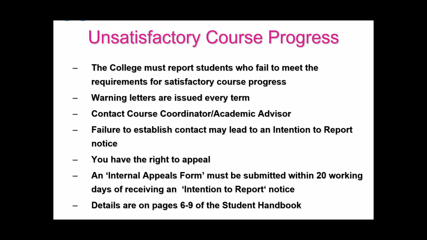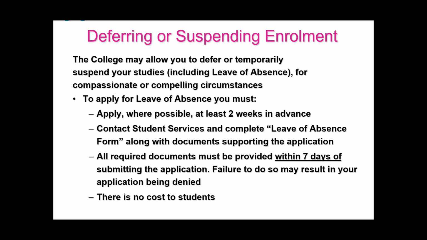Failure to establish contact may lead to an intention to report notice. You have the right to appeal. An internal appeals form must be submitted within 20 working days of receiving an intention to report notice. For more details, you can refer to the student handbook. And if you do have any more questions, you can always see Student Services for more information.